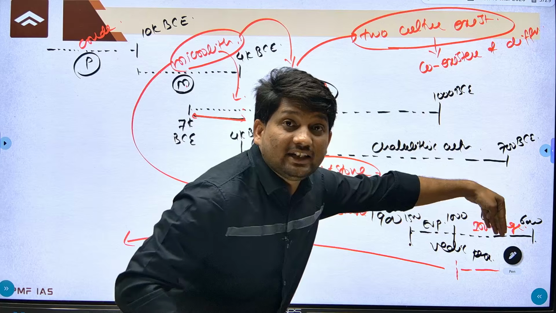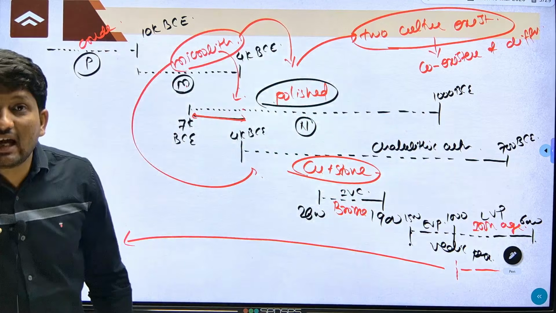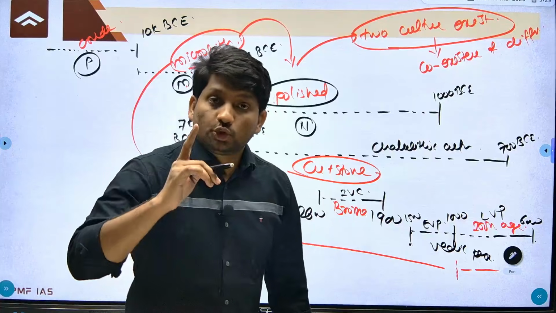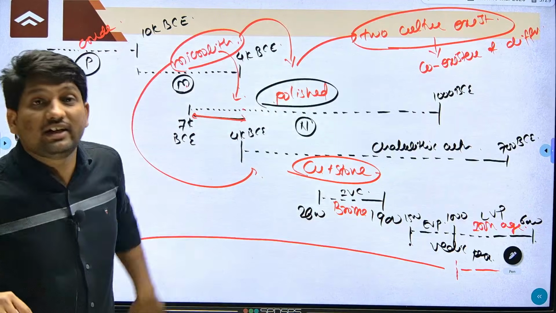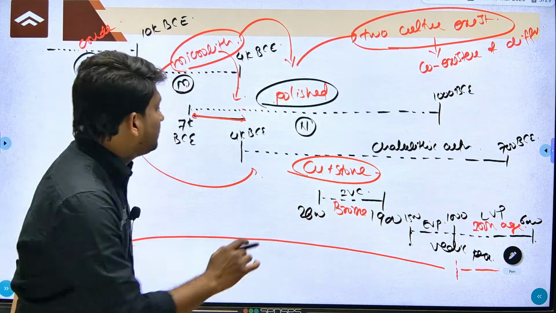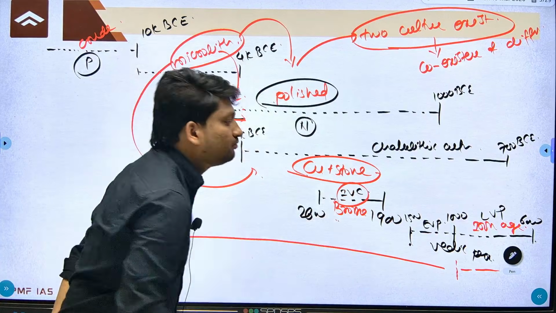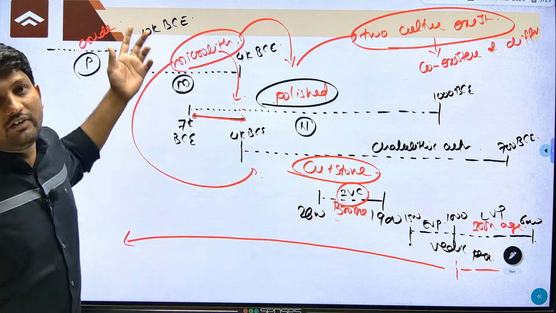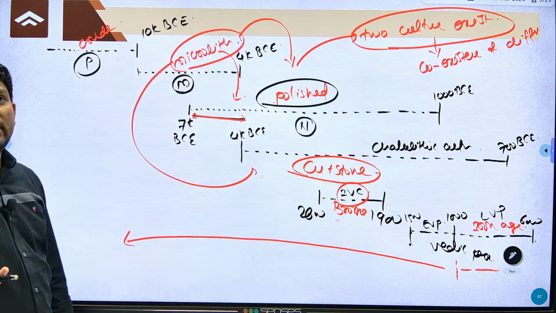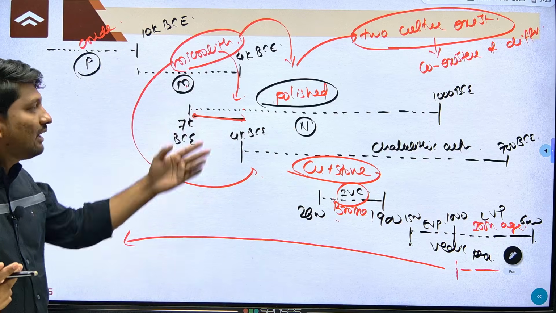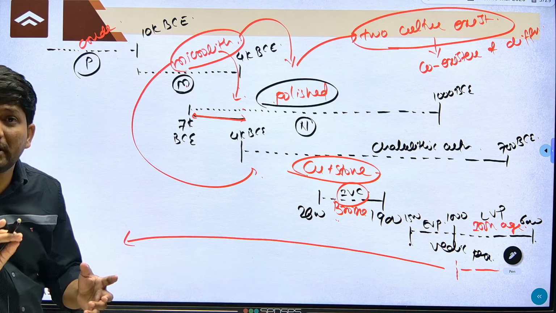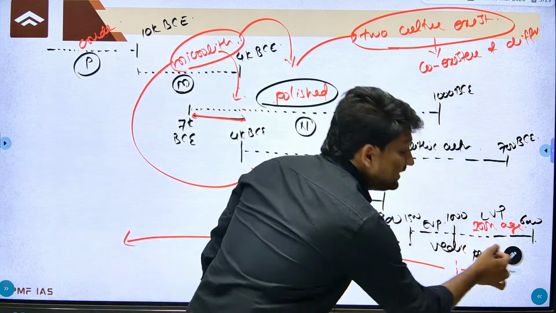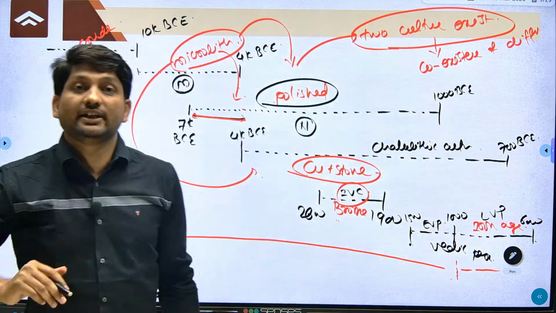From 1000 BC, people were acquainted with iron, which means from the later Vedic period. So if you get a question about before this later Vedic period, whether IVC people were acquainted with iron, no. Whether Neolithic people were acquainted with iron, no. Mesolithic people, Paleolithic people, Chalcolithic people, no. Your answer should be completely no. So remember, iron was known to people in the later Vedic period, after 1000 BC.